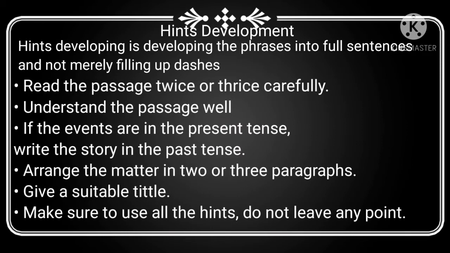Now, let's see what are the important points for hints development. Read the passage twice or thrice carefully. Understand the passage well. If the events in the passage are in present tense, write the story in the past tense. Arrange the matter in 2 or 3 paragraphs. Give a suitable title. Then make sure to use all the hints. Do not leave any point.